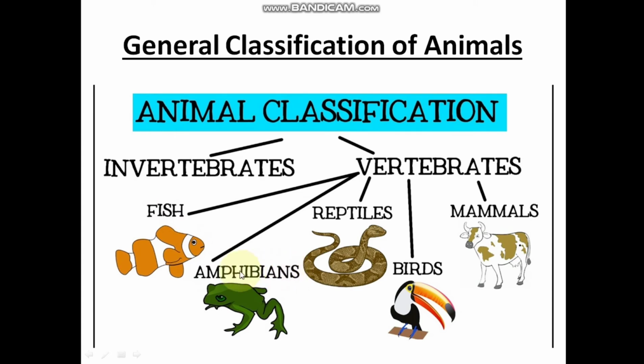Amphibians are those animals which live in water as well as on land. For example, frog. Reptiles are those animals which crawl on the earth. For example, snake. Birds are those animals which fly in air. And finally, mammals are those animals which feed their young ones on their milk.